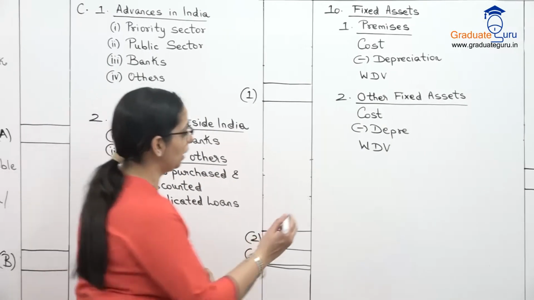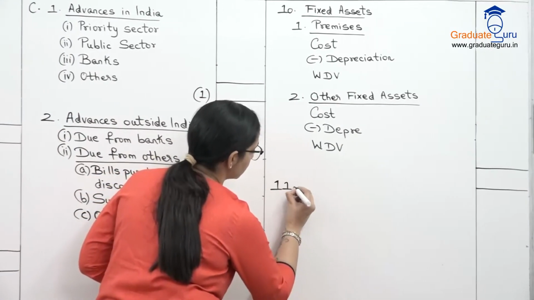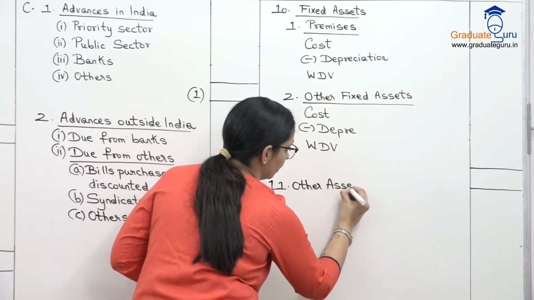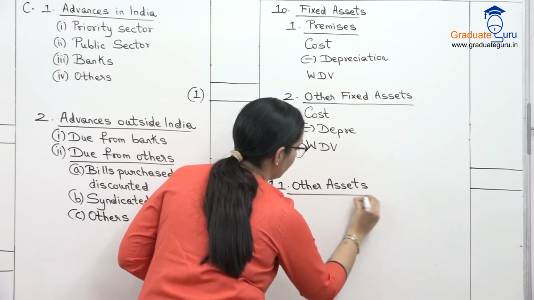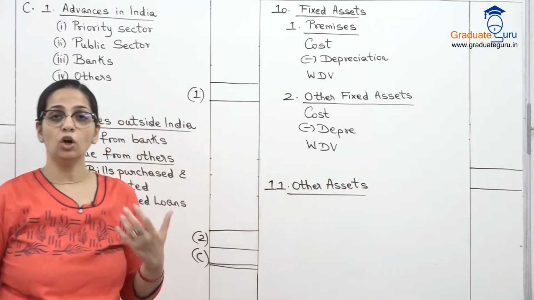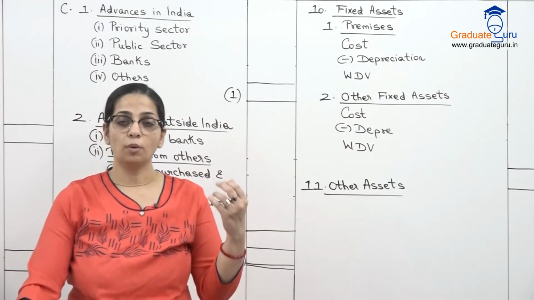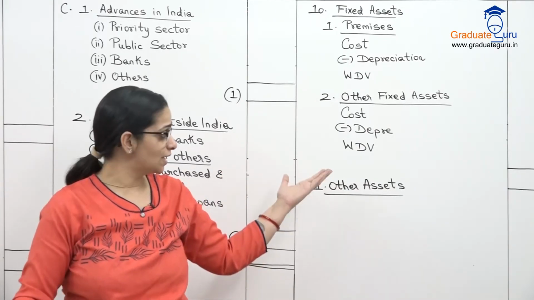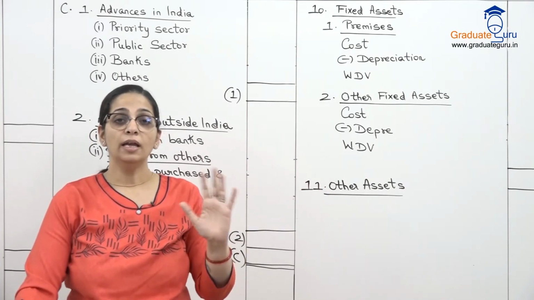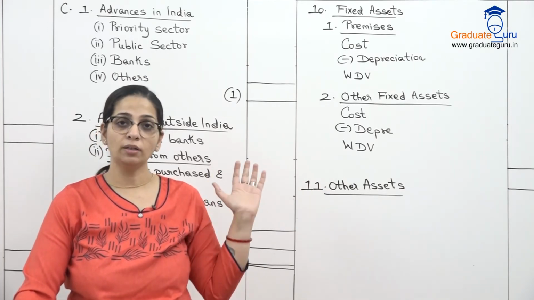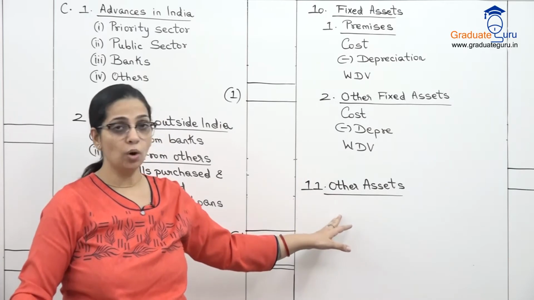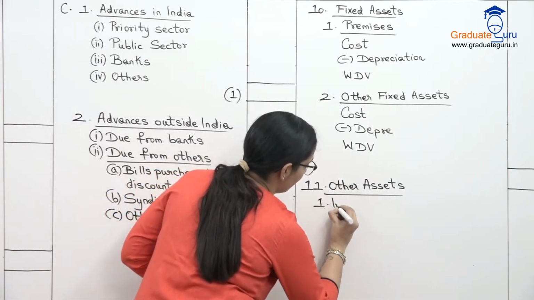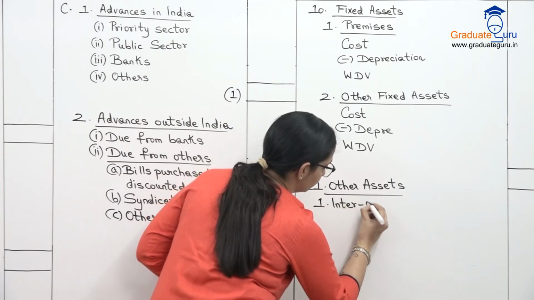Then we have schedule number 11 which is other assets. जैसे liabilities में other liabilities था, वैसे ही यहाँ पे whatever is not covered in any of our asset schedules, right from investment to our balance with bank, या fixed assets हो गया या advances हो गया. If there is anything which is an asset but not covered under these schedules, it will all go under other assets. So here we first have inter-office adjustment.